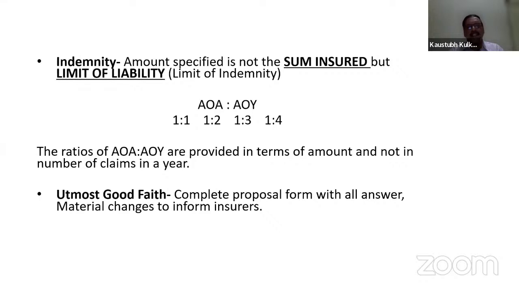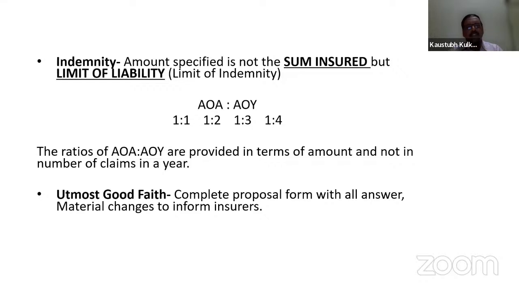After 5 lakhs is exhausted, if there is a second claim of 5 lakhs, yes, that is also to be paid because the AOA limit is 10 lakh, whereas the AOI limit is 20 lakh. So two claims in a year, each of 5 lakhs, are paid because each was below 10 lakhs. Again, what will be the limit of liability retained during the currency of the policy after payment of these two claims? That will remain at 10 lakhs. Out of 20 lakhs, 10 lakhs are paid, 10 lakhs remain.